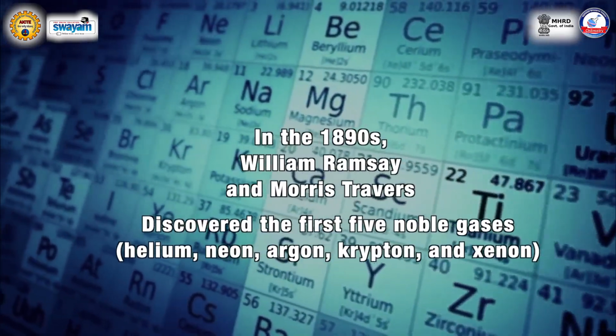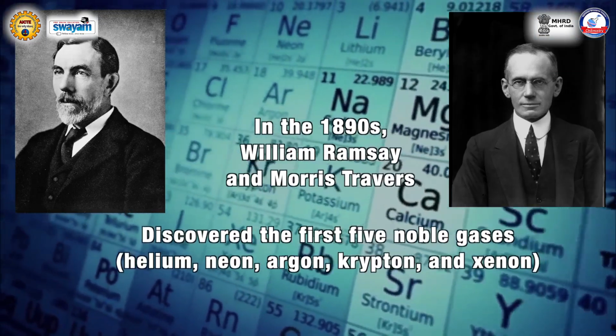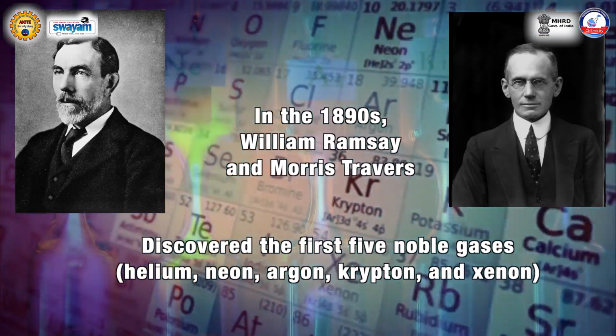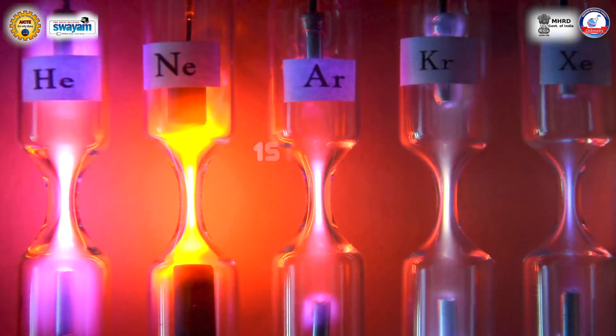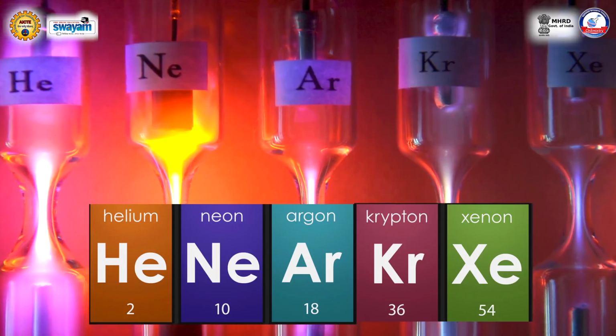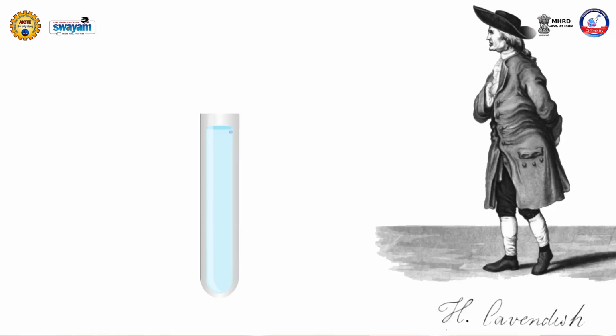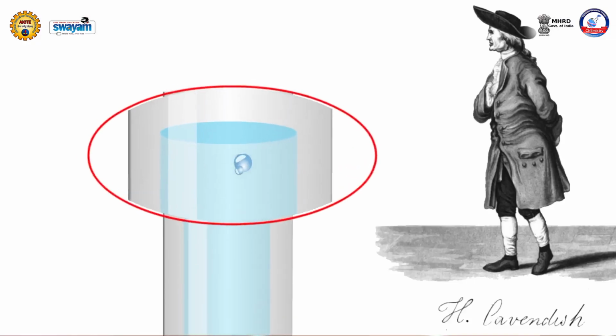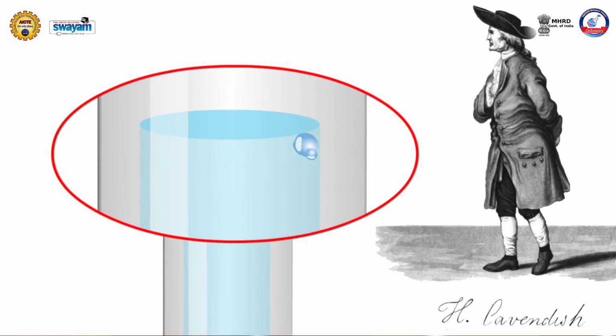In 1890, William Ramsay and Maurice Travers discovered the first 5 noble gases: helium, neon, argon, krypton and xenon. And in fact, there is an interesting anecdote which I would like to share with you here. Until 1781, we did not know the composition of the atmospheric air.